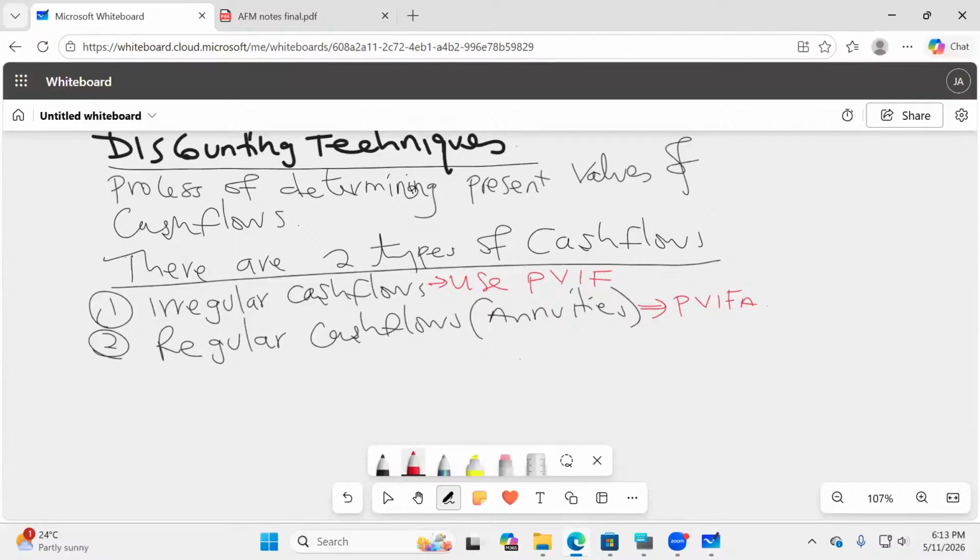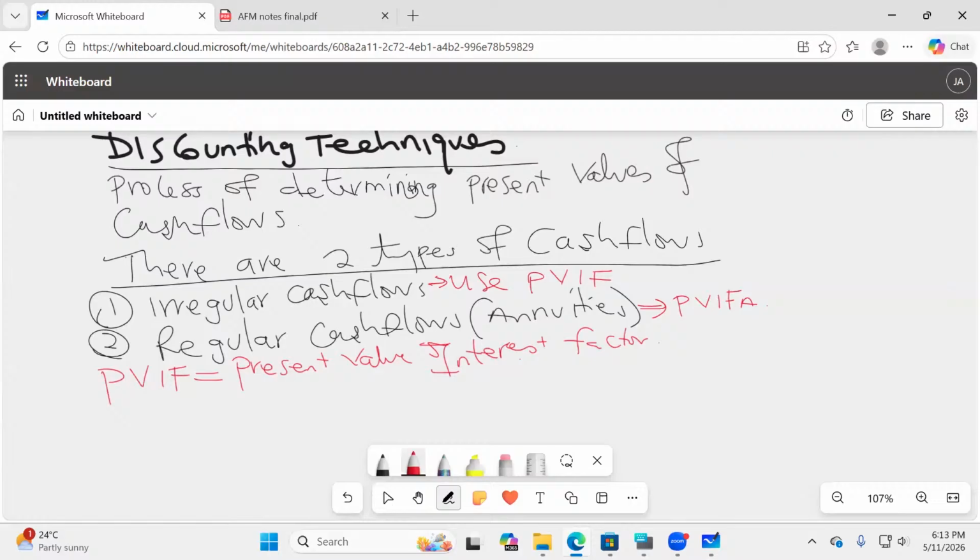Are you able to remember what these things stand for? Great. PVIF stands for present value interest factor.